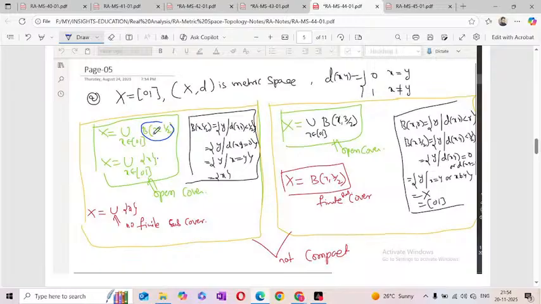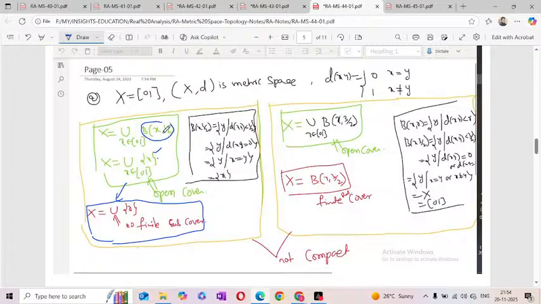Now the open ball B(x, 1/2) is a single-term set, with x in the closed interval [0, 1]. Now how many single-term sets do we have? Uncountably many, and it is an open cover. But observe that this open cover does not have a finite subcover, because I am taking each and every point. If even one of the points is not there, the union is not equal to X. So this open cover does not have a finite subcover.